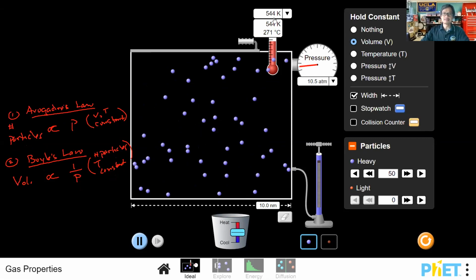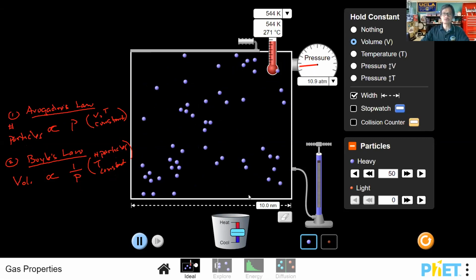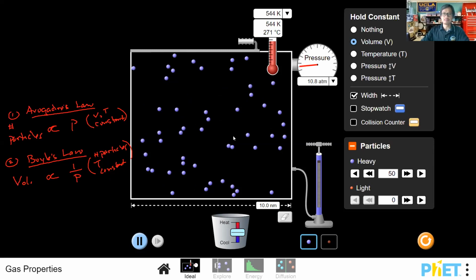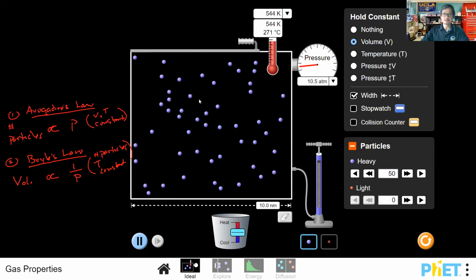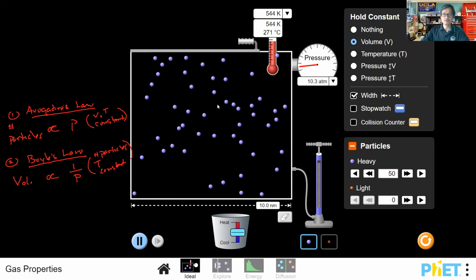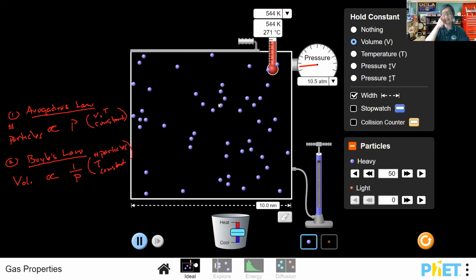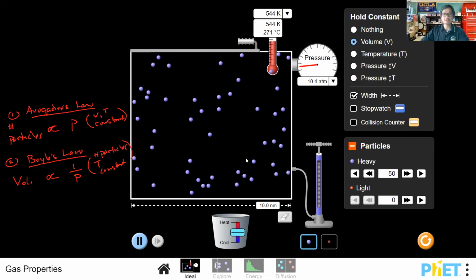But if you notice, as the temperature goes up, the pressure goes up. Okay, and so the particles move faster. And as a result of that fast motion, you have more collisions, and because you have more collisions, then the pressure goes up. Let's go ahead and do the opposite.